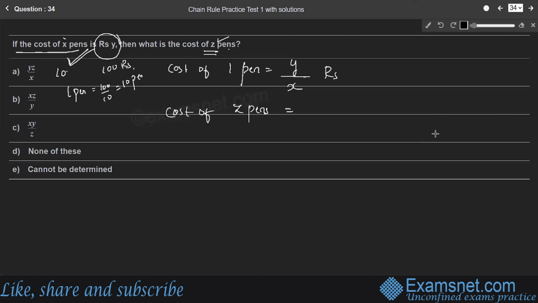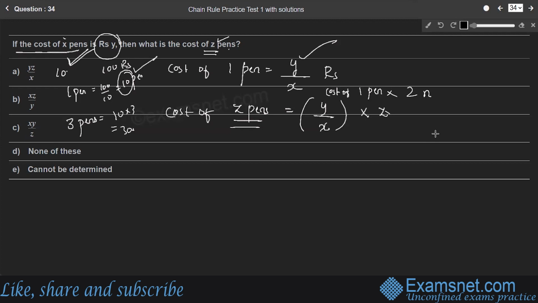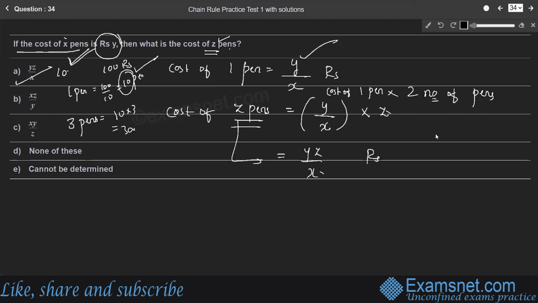For example, if the cost of 1 pen is 10 rupees, what's the cost of 3 pens? 3 pens cost 10 into 3, 30 rupees, right? So here 10 is nothing but Y by X in this particular case. Therefore, the cost of Z pens is equal to Y by X, which is the cost of 1 pen, into Z, the number of pens. So the answer is YZ by X. The cost of Z pens is YZ by X rupees. Option A is the right answer.